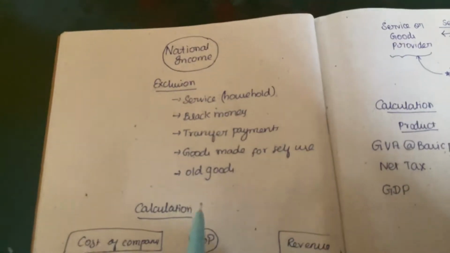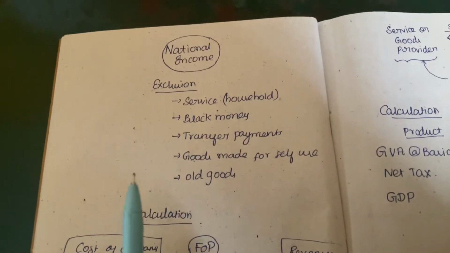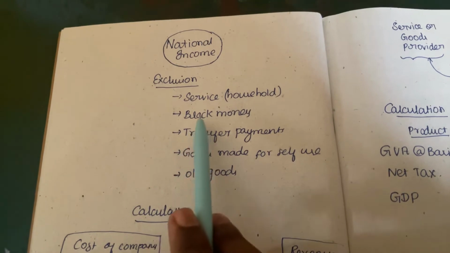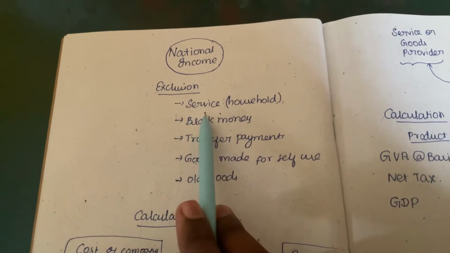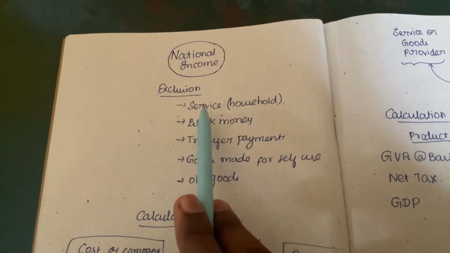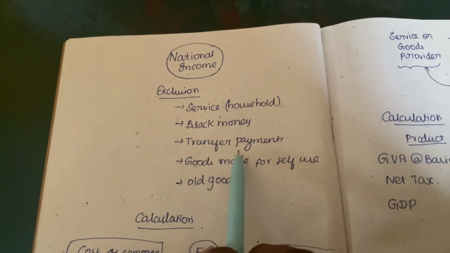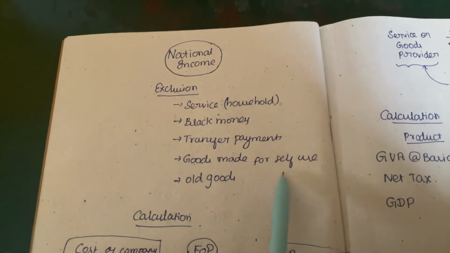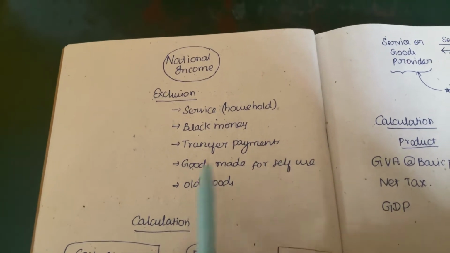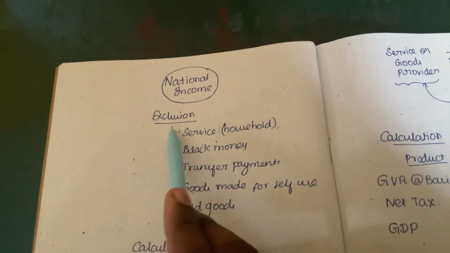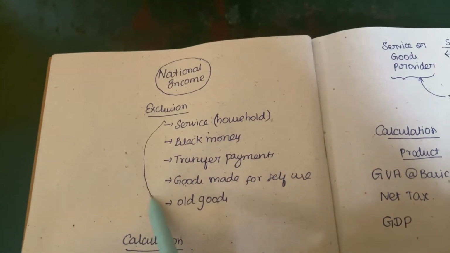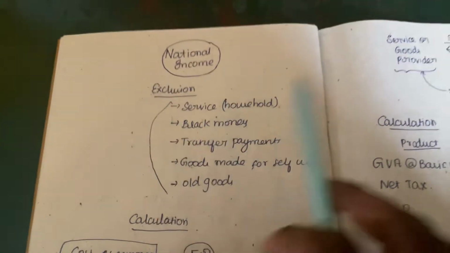National income excludes household services. It also excludes black money, transfer payments, goods made for self-use, and old goods. In calculating national income, we should subtract all these things.